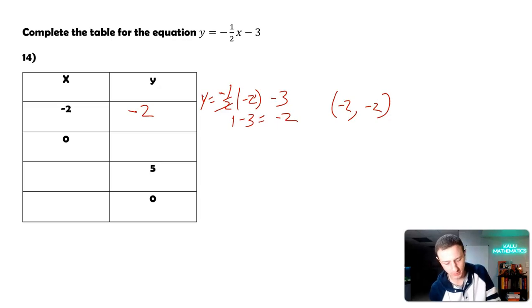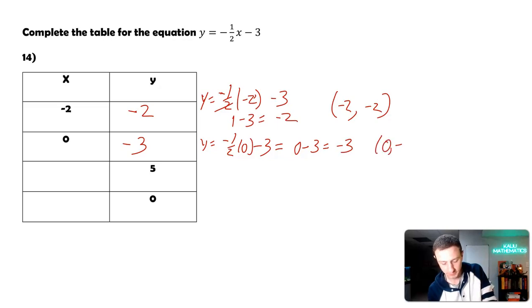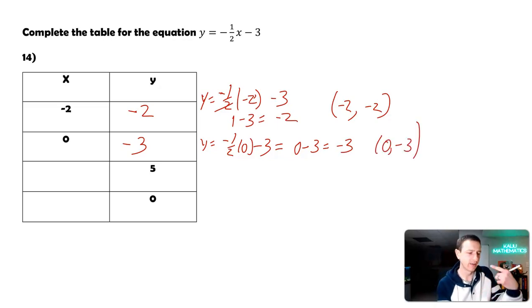Let's plug in 0. y equals negative 1/2 times 0 minus 3. Negative 1/2 times 0 is 0. 0 minus 3 is negative 3. So that ordered pair is going to be 0, negative 3. And I did it again, where if you look at y equal to 0, notice when we had x equal to 0, we got negative 3. So it's not just going to translate itself back to the exact same thing like how we did in that last one. So we do have to evaluate when y is equal to 0 just to get an understanding of what that's going to look like.